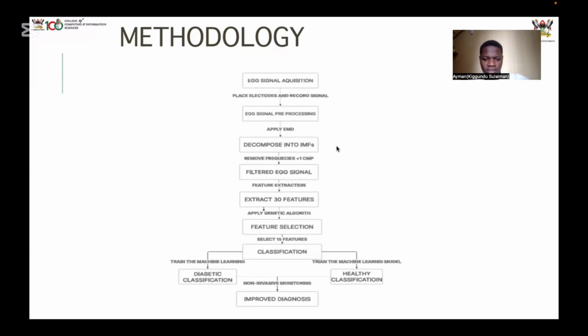Then feature extraction: we filter the EGG signals by feature extracting. This is extracting more features to help us further understand the data set and find ways of implementing it to train the models on that data set. Then feature selection, and then classification of whether a person is either diabetic or not.